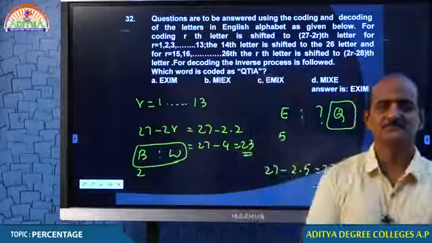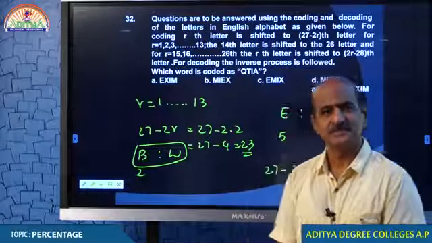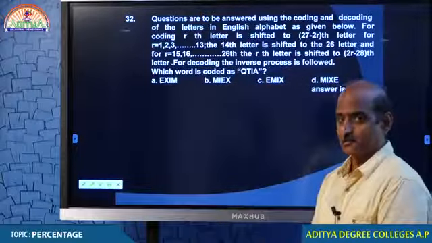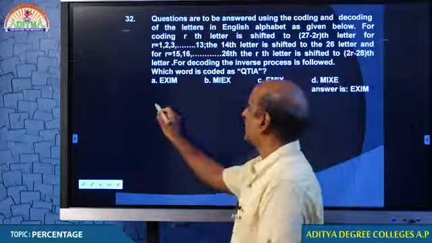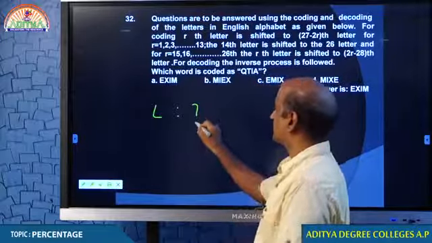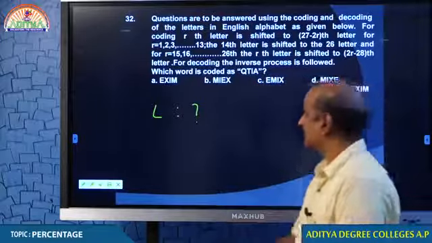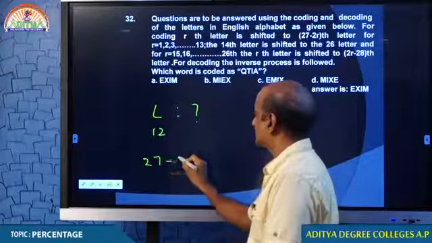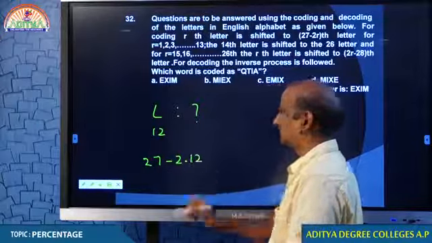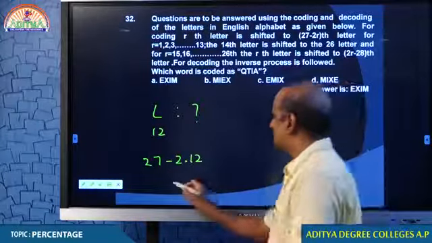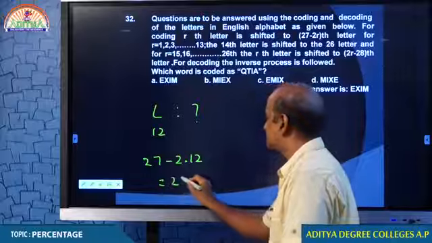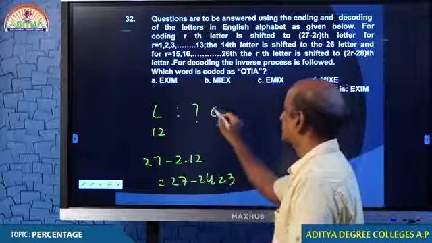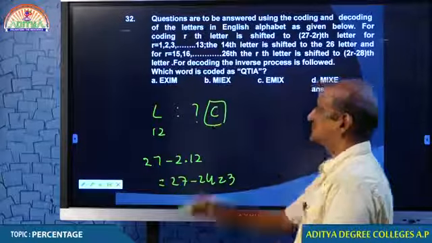Comfortable? Right? Maybe in the initial stage you might have had a little difficulty, but this time you might be clear about how L is coded by using the same logic. Come on, students. L is 12, condition 27 minus 2R. R is 12. 27 minus 24, that is 3. What is the third letter? C. Therefore, L is coded as C.